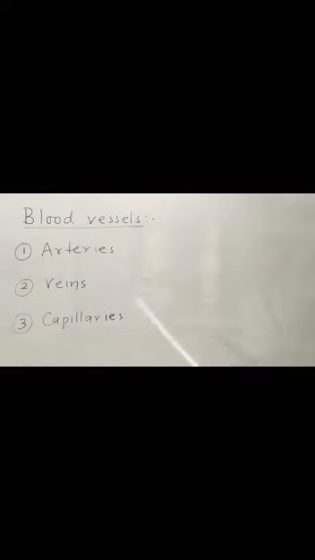Talking about blood vessels. Blood vessels are tube-like structures through which blood circulates in the body. In humans, the circulatory system is closed, meaning blood always circulates within the vessels or tube-like structures. There are three types of blood vessels: arteries, veins, and capillaries. Now we discuss the difference between arteries and veins. Artery walls are thick and vein walls are thin.